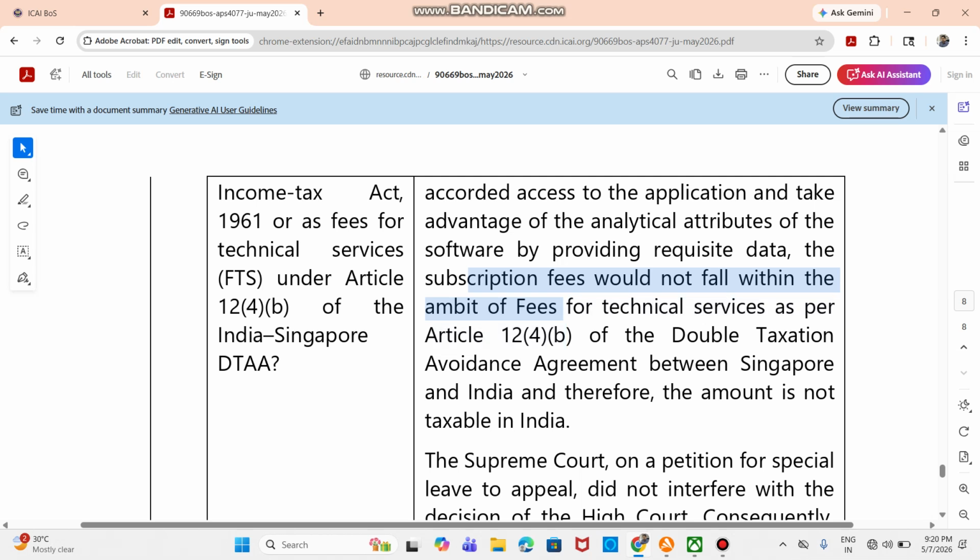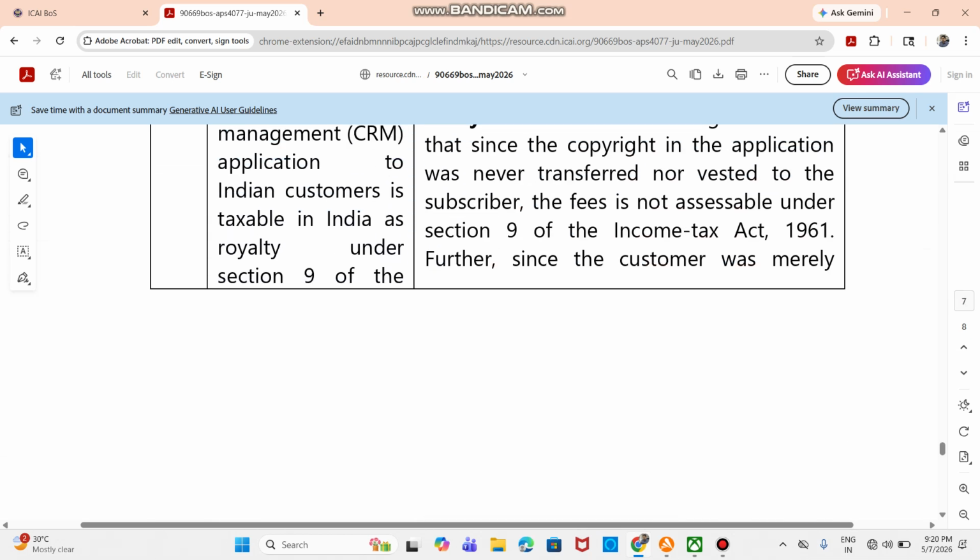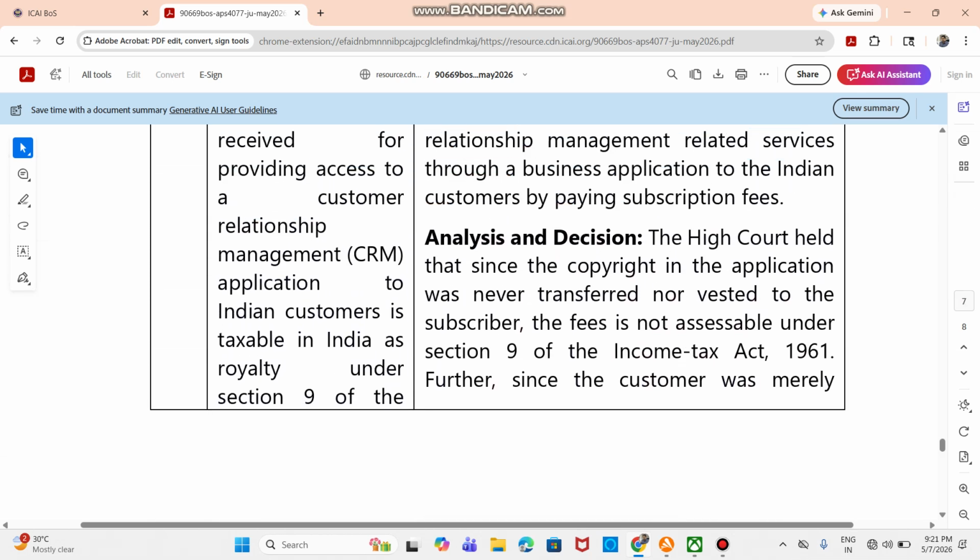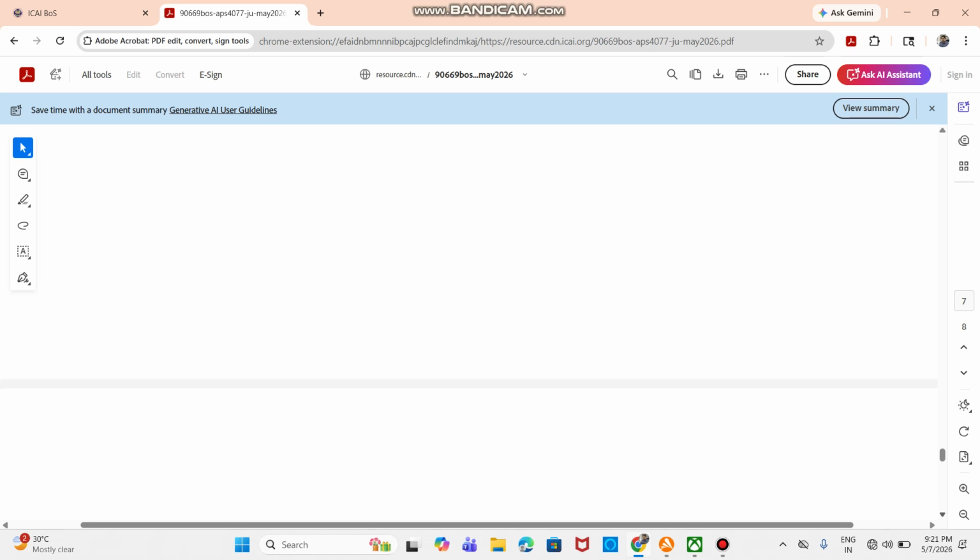These are the two reasons why it is not covered. You have to reproduce them. The first is that the High Court held that since copyright in the application was never transferred, the fee is not applicable. That is regarding the fee; the second is regarding the subscription aspect.